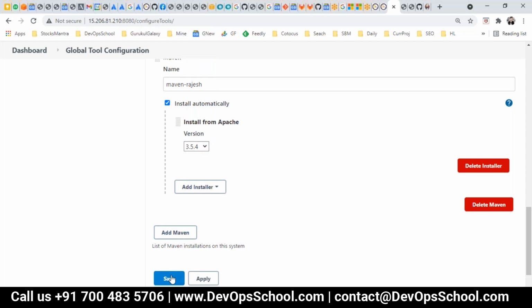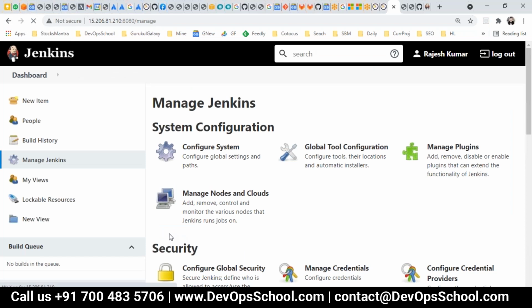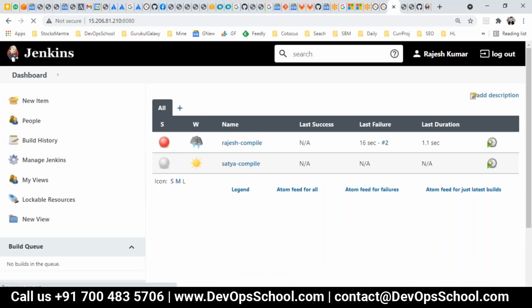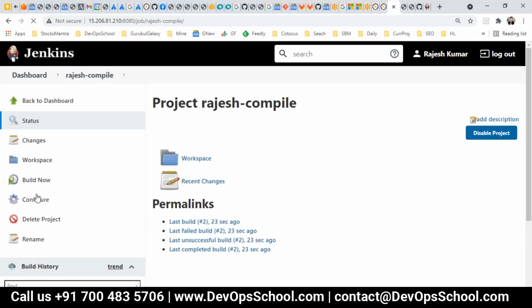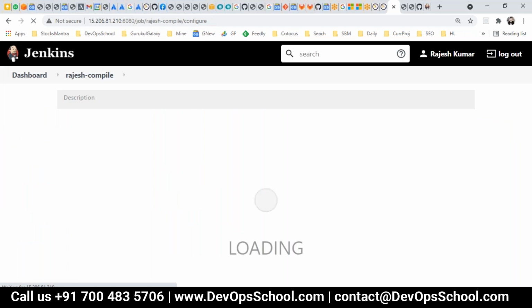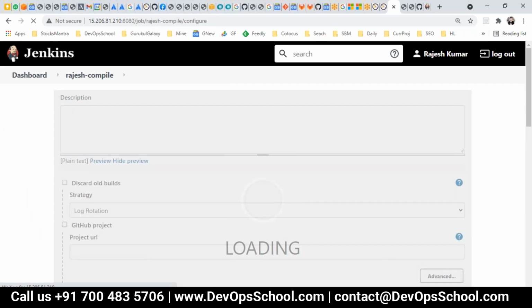This is very simple. I name it. You want to add more Maven here? Add Maven is there. The button, done. So now if I go back to the job here, Rajesh compile. Configure. I have to select which Maven I want because I set up only one, but you could be setting up multiple as well. So I have to set it up here.